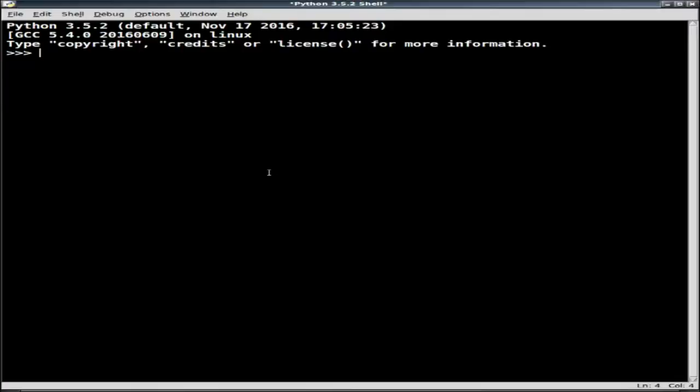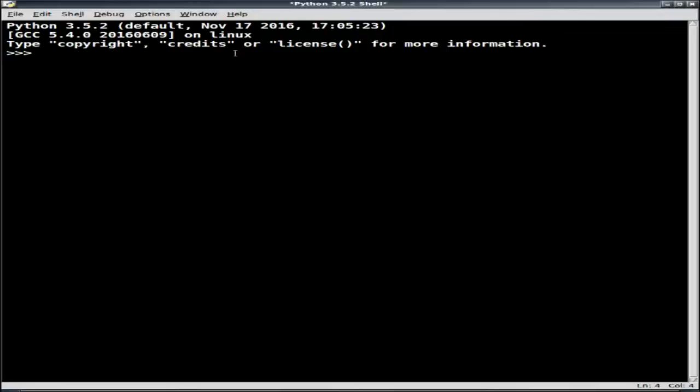Now let's take a look at using the Python shell as a calculator. Here I have IDLE pulled up, and as we can see, I'm using Python 3.5. I am actually running this on Linux, so probably all the videos that you'll see from now on will be Python running on Linux. It should look exactly the same, whether you got it installed under Windows or Linux or Mac.